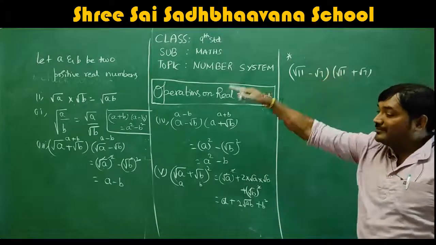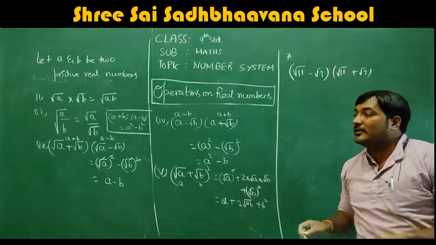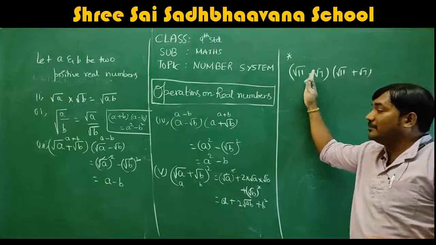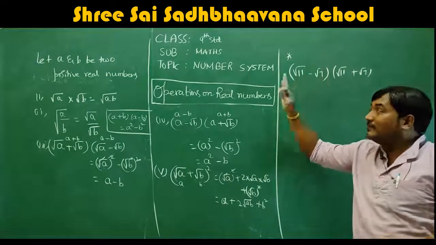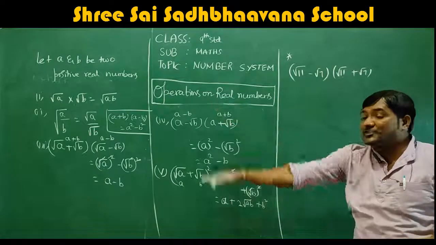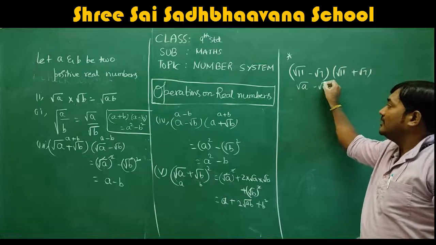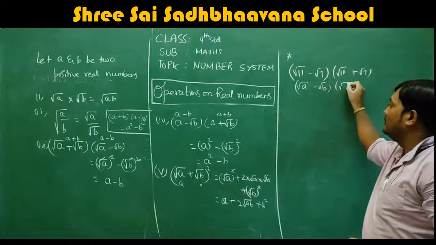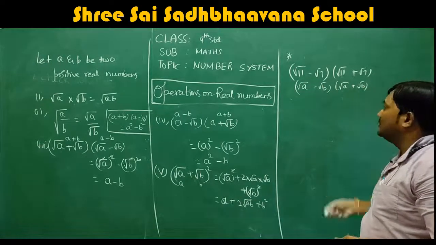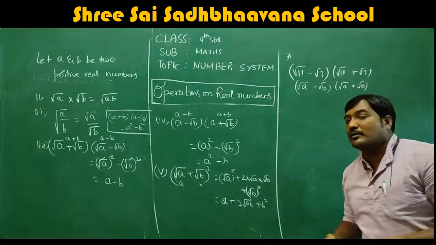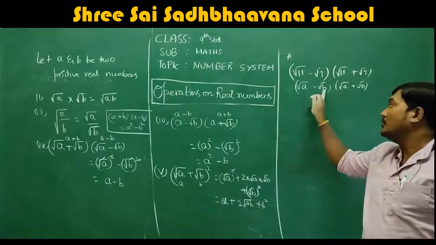Which identity does this sum resemble, out of all these 4 identities? Just see, it looks like (root a minus root b) into (root a plus root b), isn't it? Correct? So root a is your root 11 and root b is your root 7.